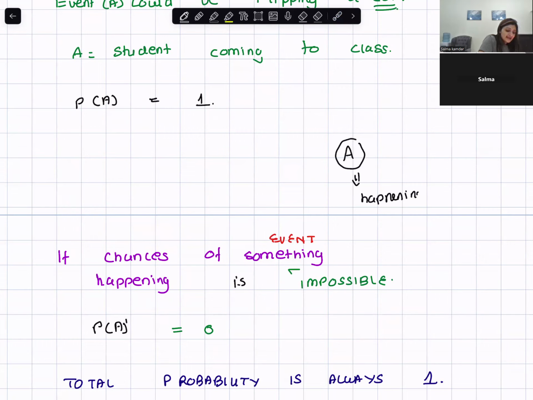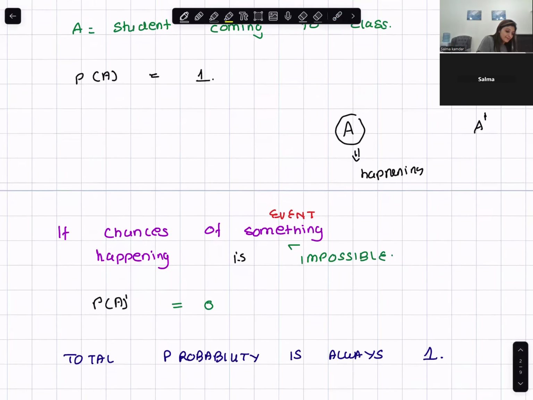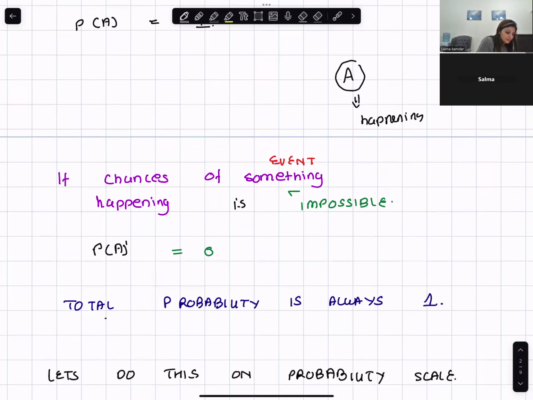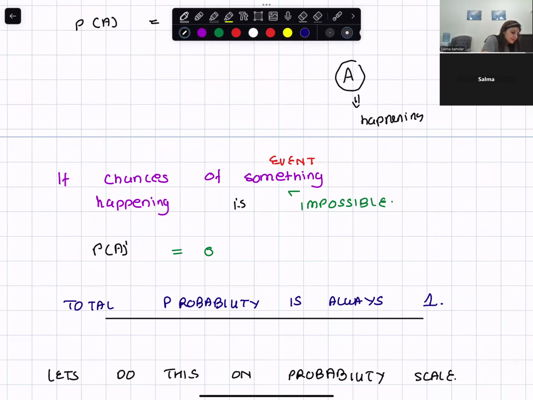And if I would say A dash, that would be chances of something not happening. You should always remember that the total probability is always 1. If I say total probability is always 1, that means probability of event A, something happening, and the probability of something not happening, probability of A dash, is always equal to 1.